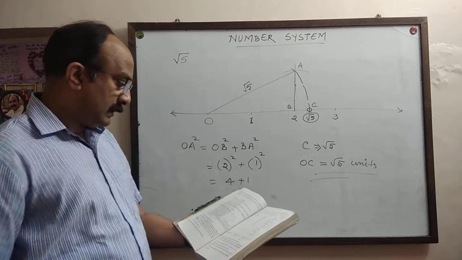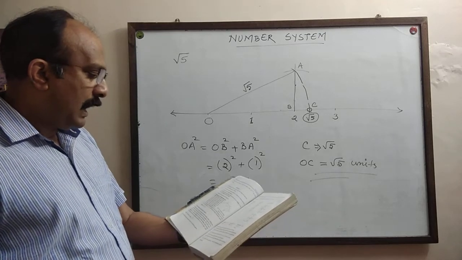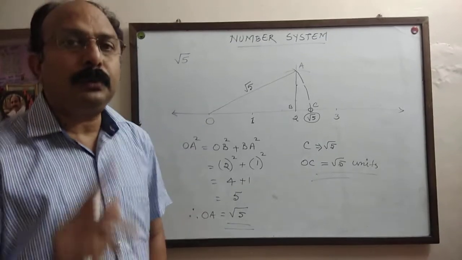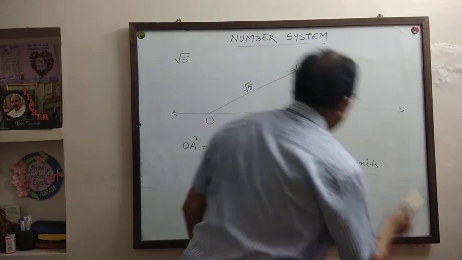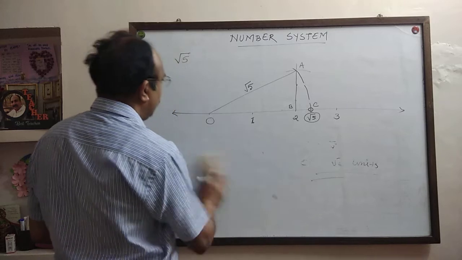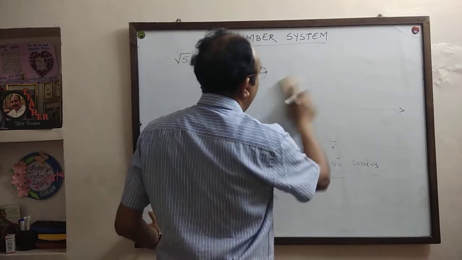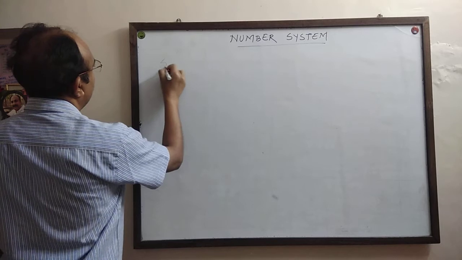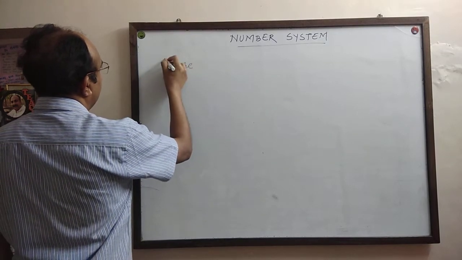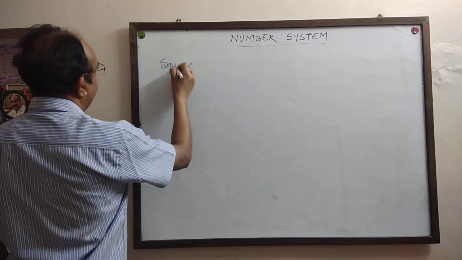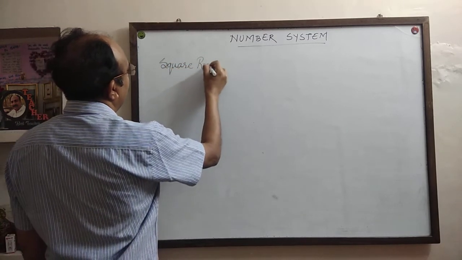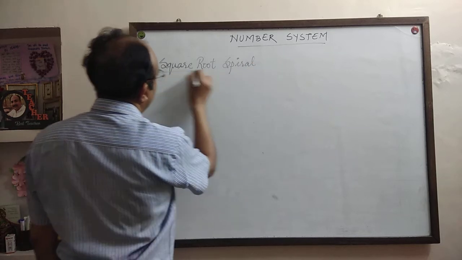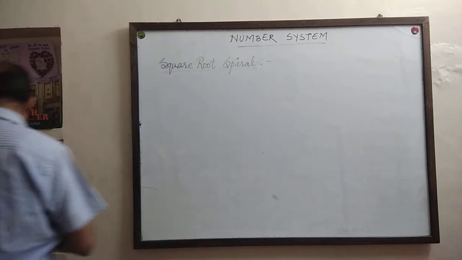The question is, how to construct a square root spiral.